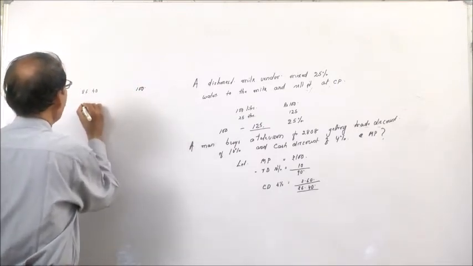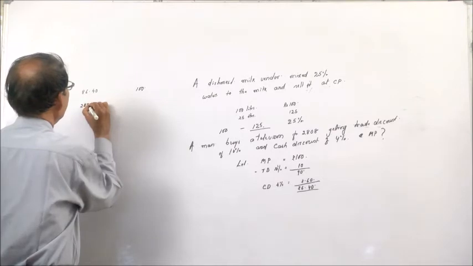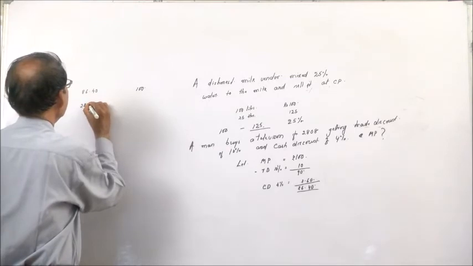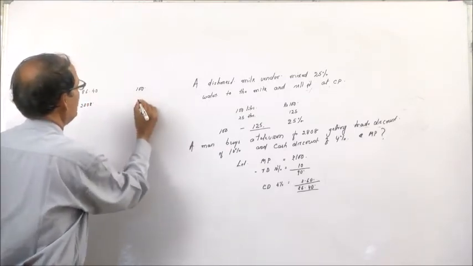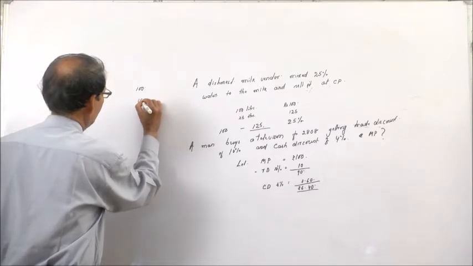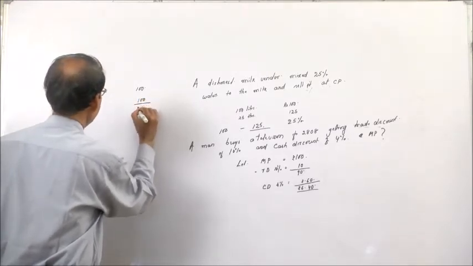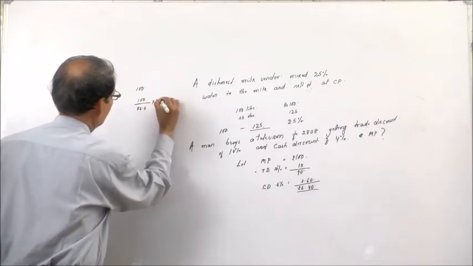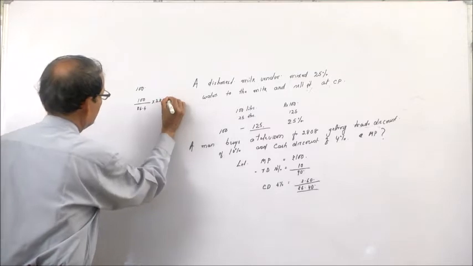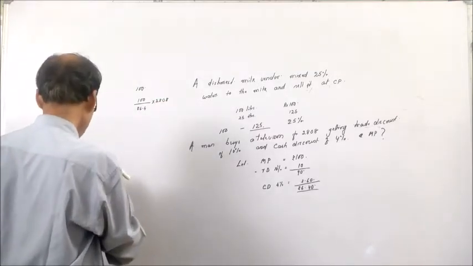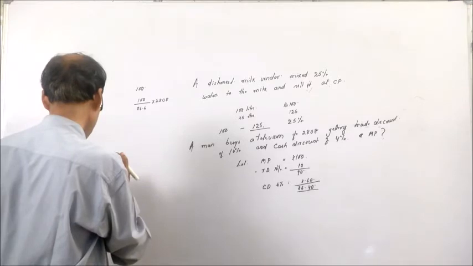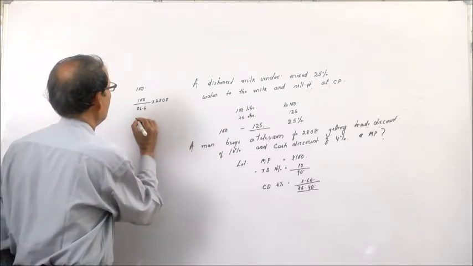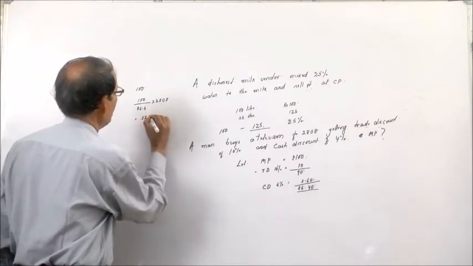Then when the purchase price is 2,808, then the list price will be simply 100 by 86.4 into 2,808, and this becomes 3250.